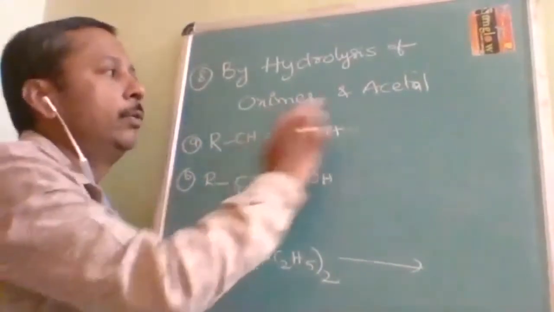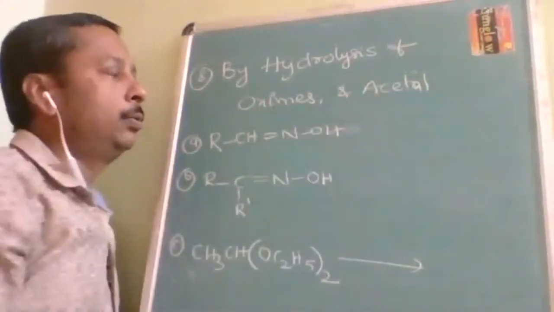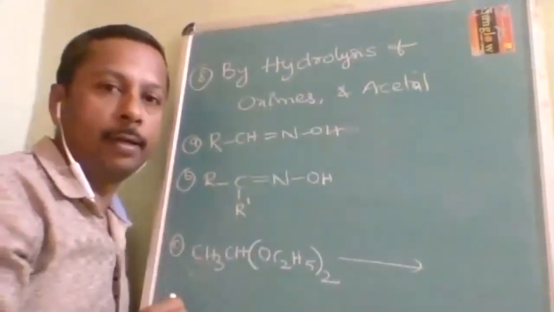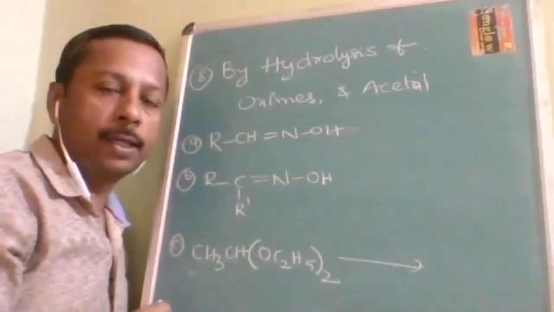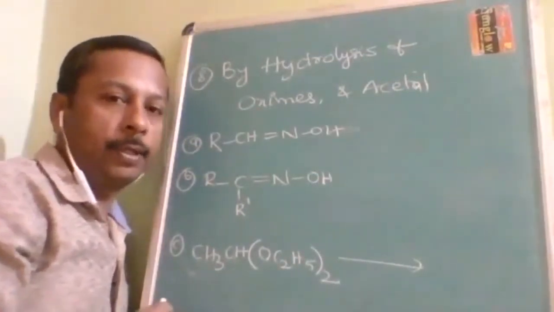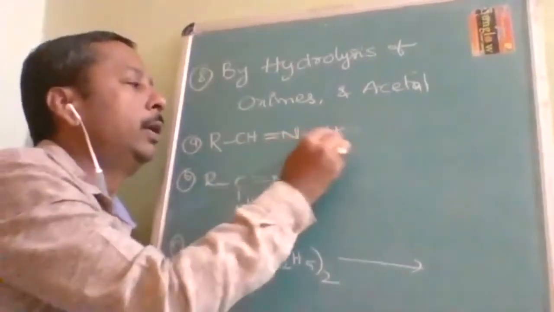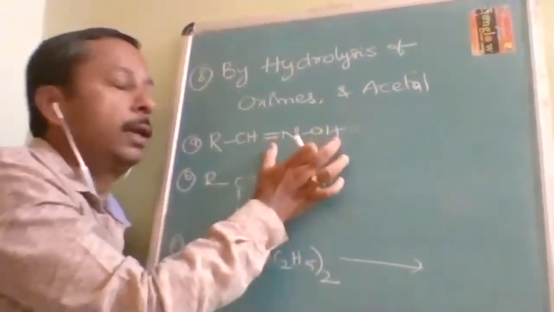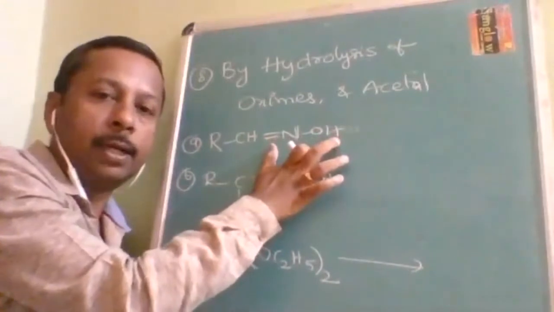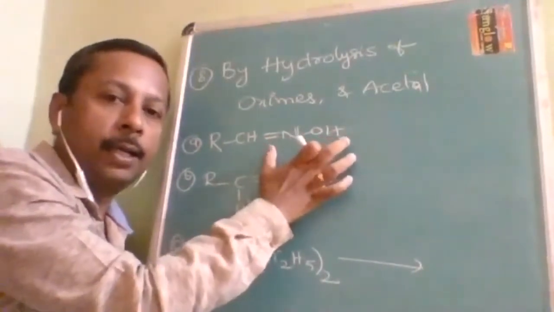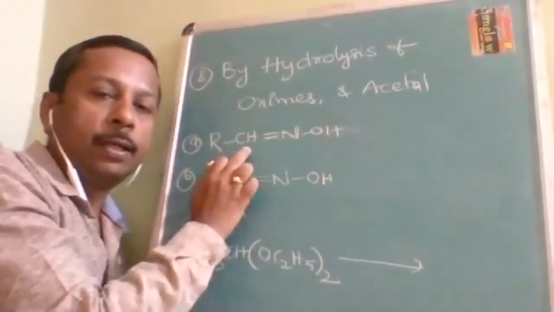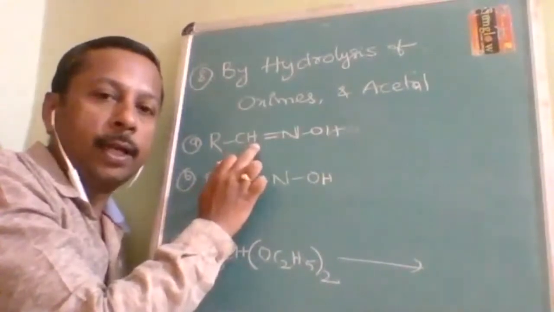Even though we write oxime and acetal here, the oximes are further divided into 2 types: aldoxime and ketoxime. Okay. So oxime means the functional group double bond NOH. Double bond NOH is a functional group which is called an oxime. And on the double bond carbon, if hydrogen is there, then it is called aldoxime.